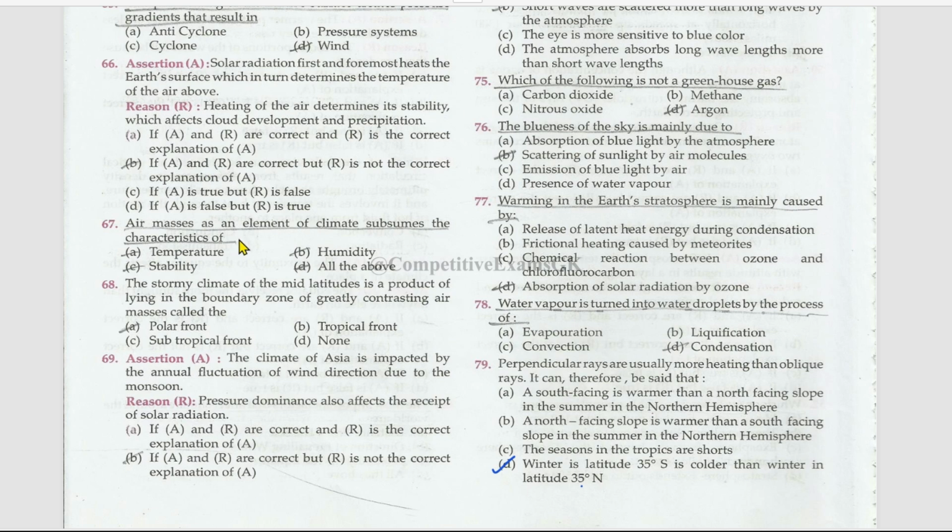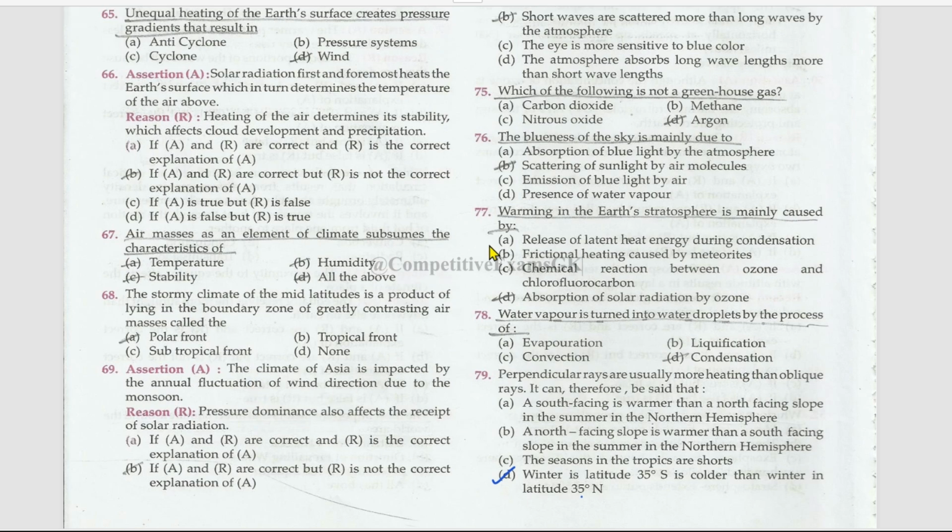Air masses as an element of climate subsume the characteristics of temperature, humidity, and stability. The stormy climate of the mid-latitudes is a product of lying in the boundary zone of greatly contrasting air masses called the polar front. Next, assertion and reason. The climate of Asia is impacted by the annual fluctuation of wind direction due to the monsoon. True. Pressure dominance also affects the receipt of solar radiation. This is also true, but this is not the right explanation for the assertion.